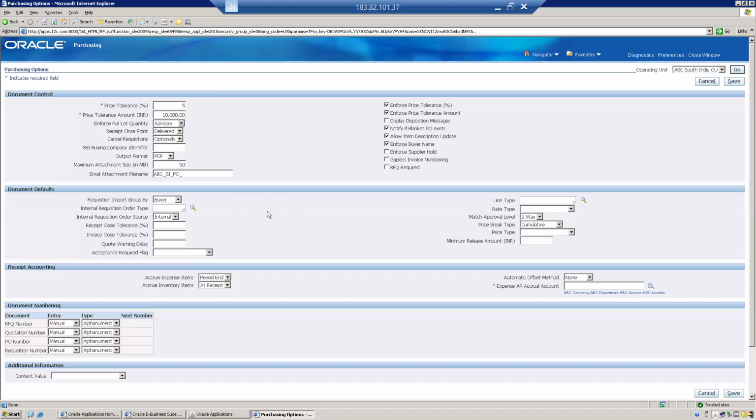If you want it to close automatically, you can use this receipt close tolerance percentage. You can set the percentage here, like 98 percent. If the PO was created with 200 quantity and I only received 195 quantity, in that case the receipt will close automatically.